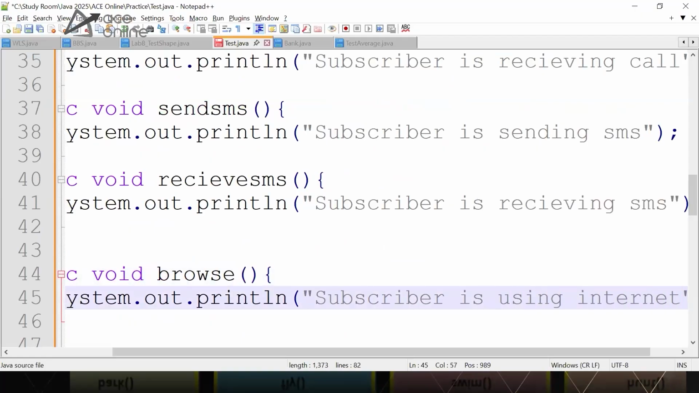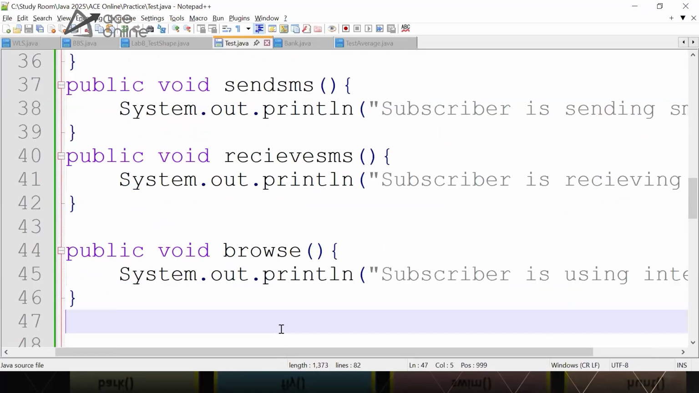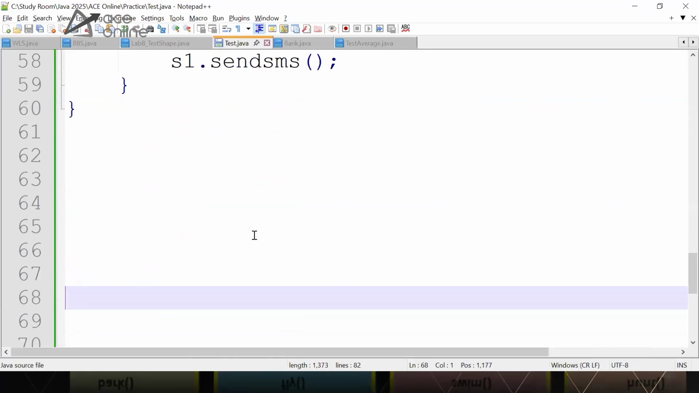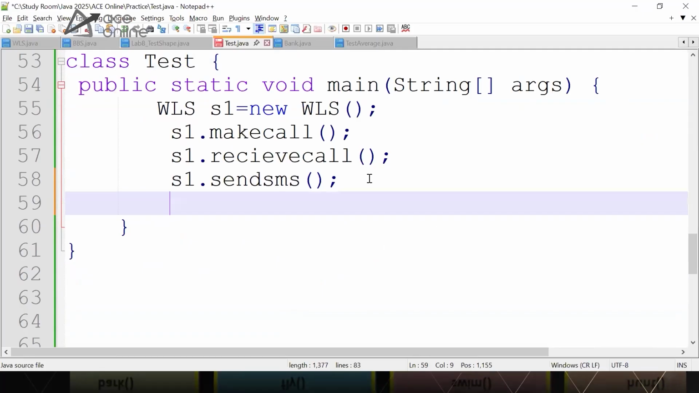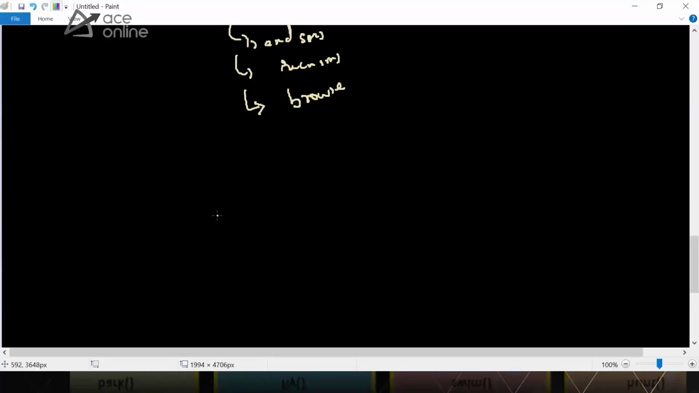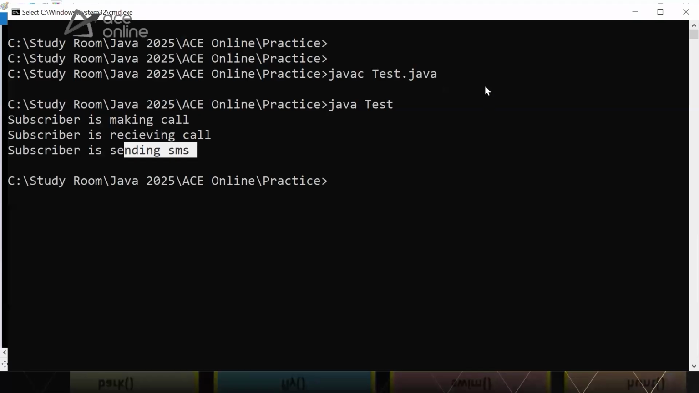Something like this. Okay. So now you see, with the help of the WLS object, can I call this browse method? Can I call the browse method with WLS? Let's see. What do you say? No. Okay. Why? Because browse is not available in WLS. So you can make an object. There are three independent classes. You can make the object of an individual class and you can only use the methods from that class only, right?